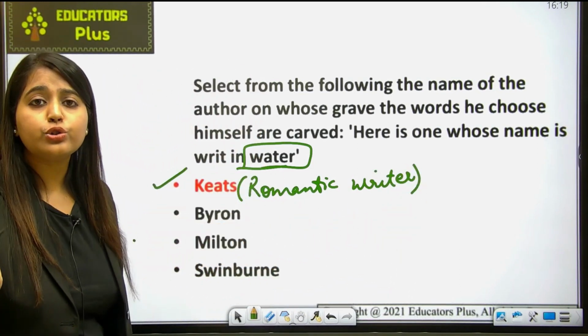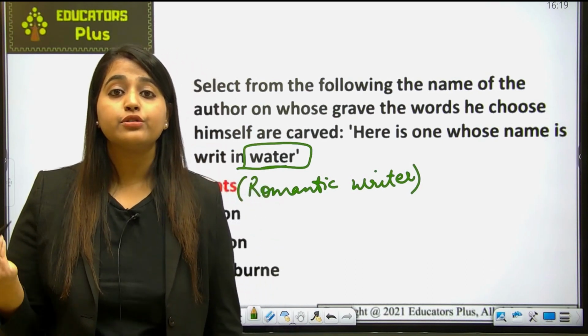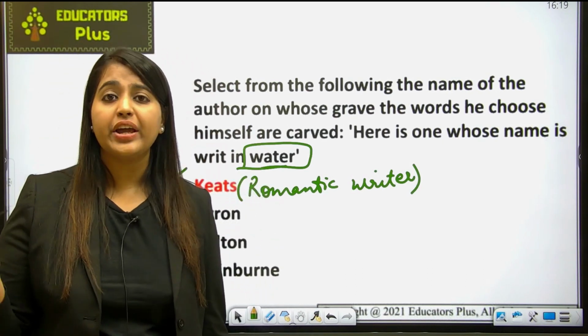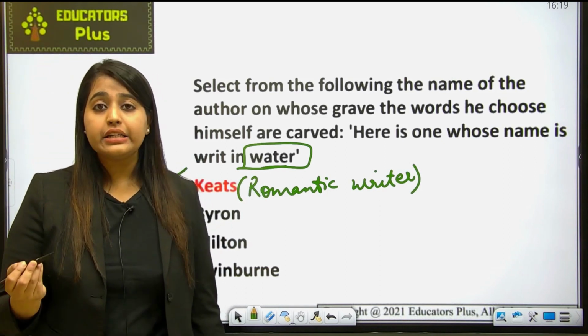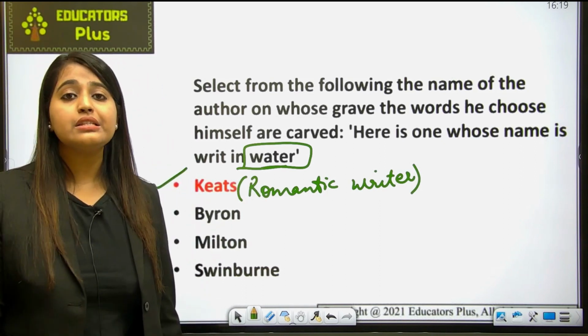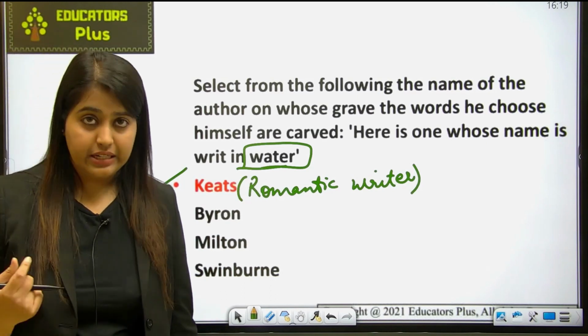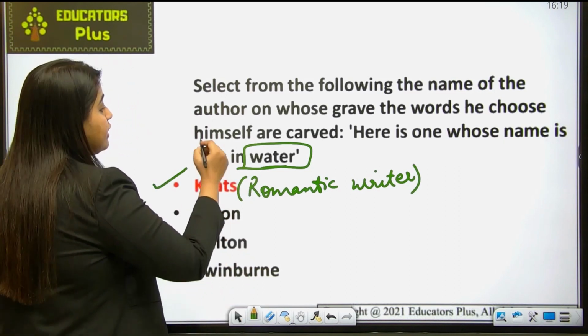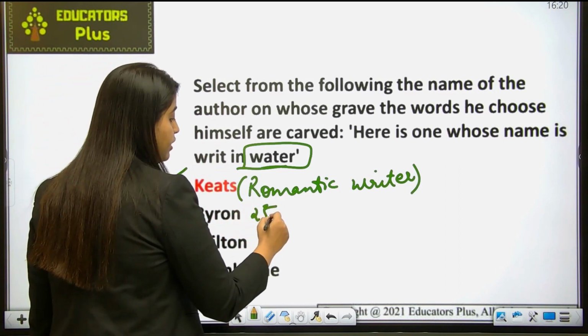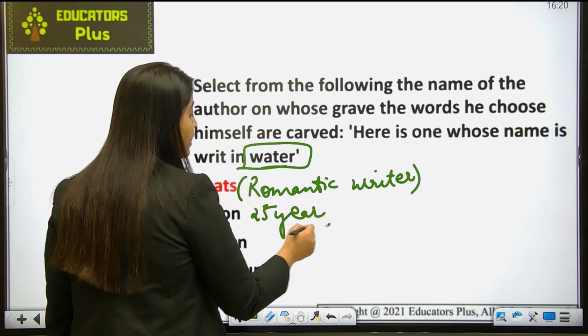So Keats is also a romantic writer, and he was famous for writing odes. He has written various odes like Ode to Melancholy, Ode to a Grecian Urn, Ode to a Nightingale, Ode to Psyche. All these odes are written by Keats. Okay, and he died a very early death. He died at the age of 25 years only.